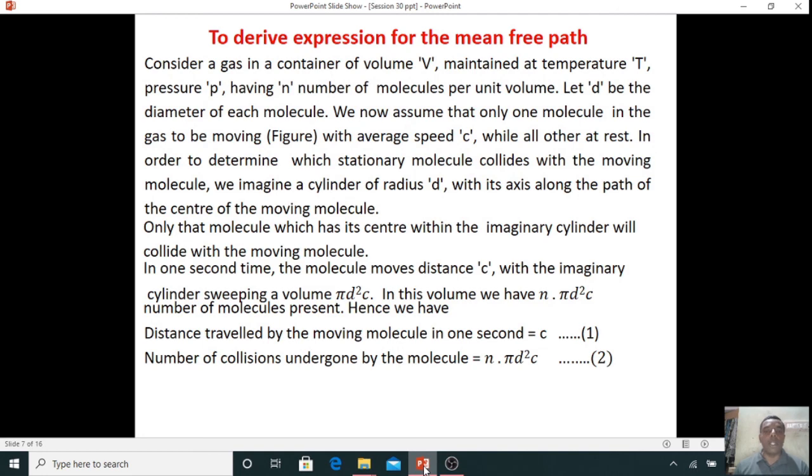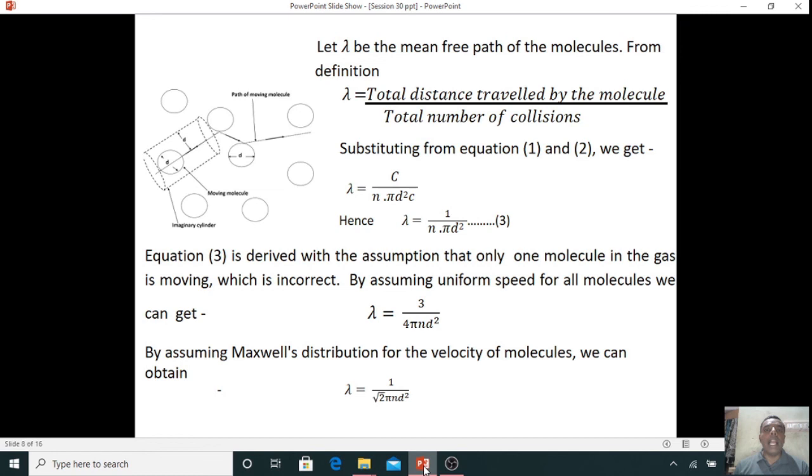This is equation 2. Now let lambda be the mean free path. From the definition, lambda is equal to the total distance traveled by the molecule divided by the total number of collisions. Substituting from equations 1 and 2, we get lambda is equal to c divided by n pi d square c, where c gets cancelled. Hence, the mean free path lambda is equal to 1 divided by n pi d square.